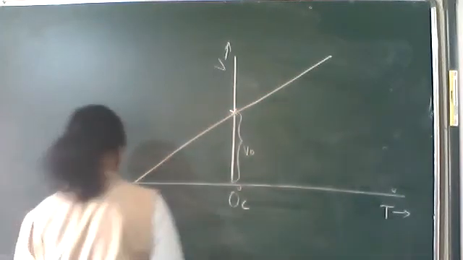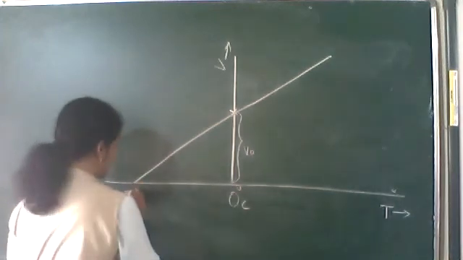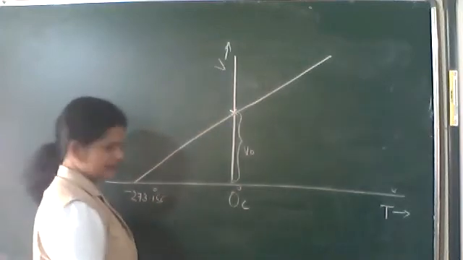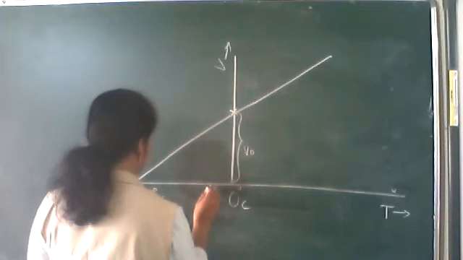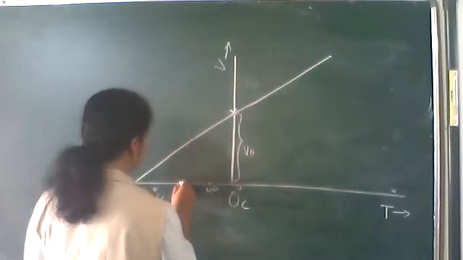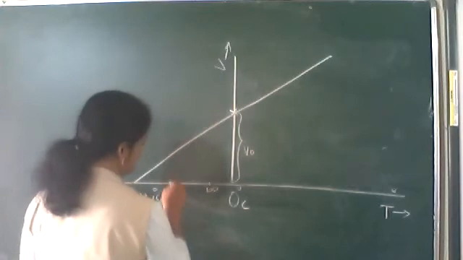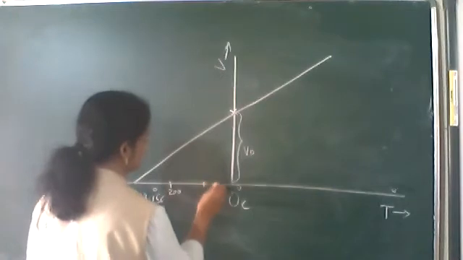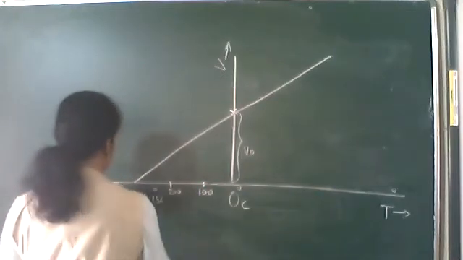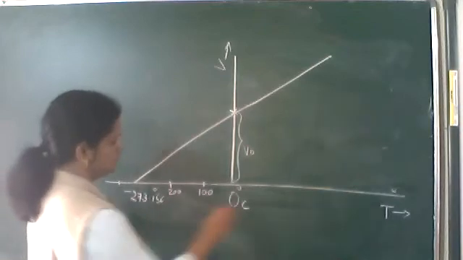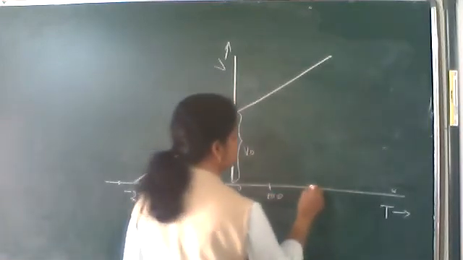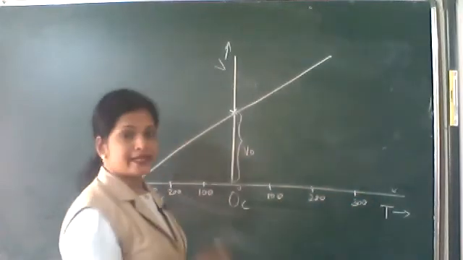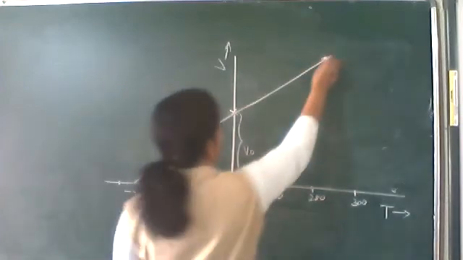It touches at minus 273.15 degrees Celsius. So 0, 100, 200, 300, so 100 degrees Celsius, 200, 300 degrees Celsius.